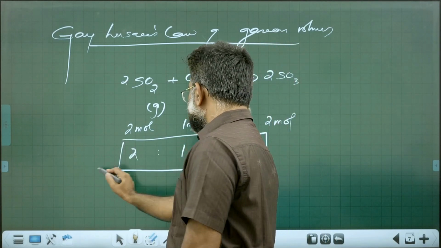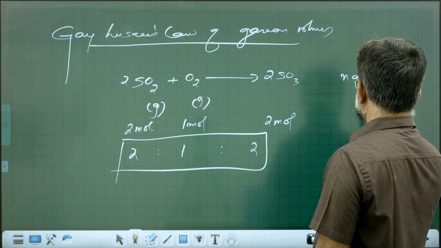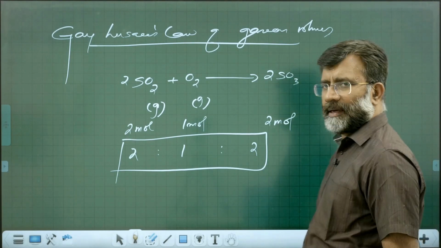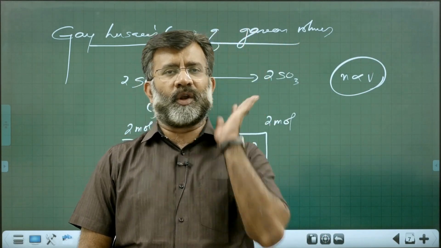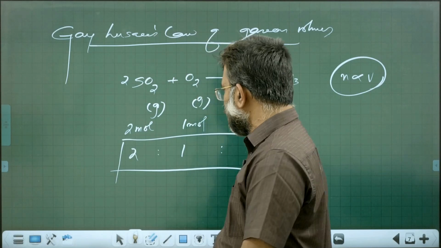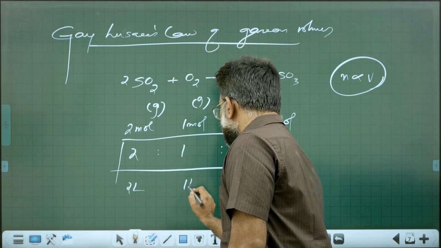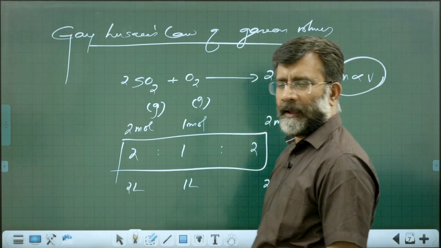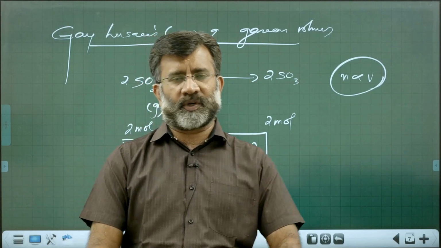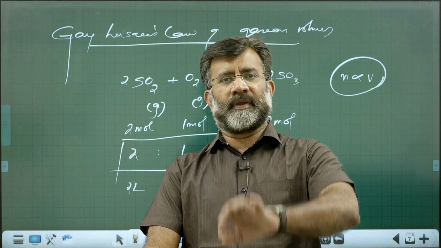All of you understand, at a constant temperature and pressure, the number of moles is directly proportional to volume. So the mole ratio will be the same as the volume ratio. So what you can understand is 2 liter SO2 will react with 1 liter O2 and you will get 2 liter SO3 at a particular fixed temperature. This is what is called Gay-Lussac's law of gaseous volumes.